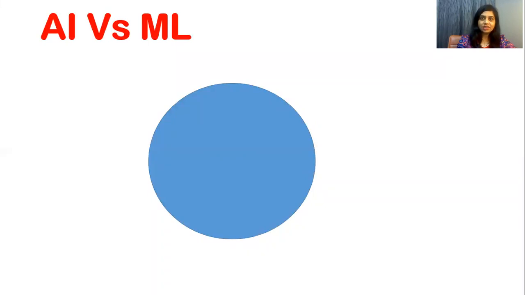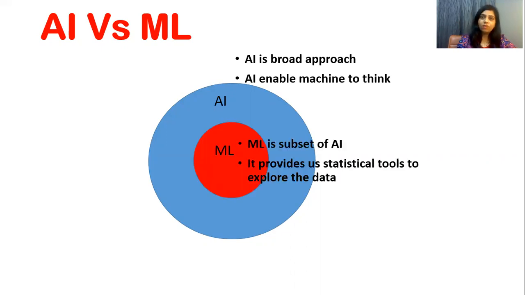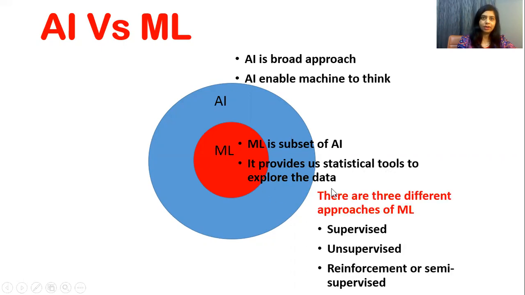Artificial intelligence is the broader sense. It is a broad approach and it is the main objective. Artificial intelligence enables machines to think. Now, what is machine learning? Machine learning is a subset of artificial intelligence and it provides us statistical tools to explore the data.